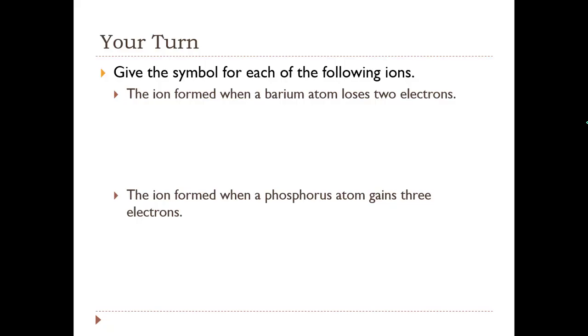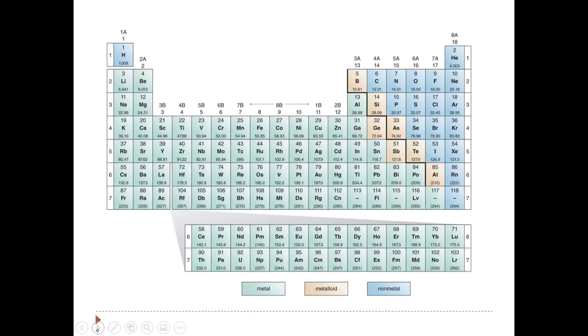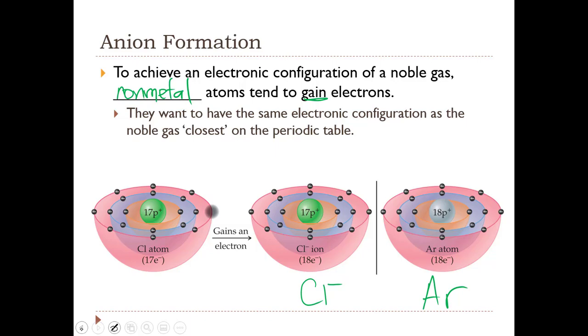What we could do is look at the periodic table, and I have one on the next slide. If you look at the periodic table, let's go with barium. So here is barium.